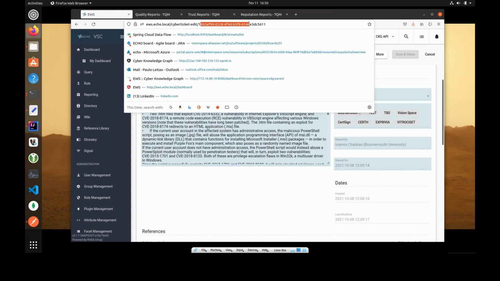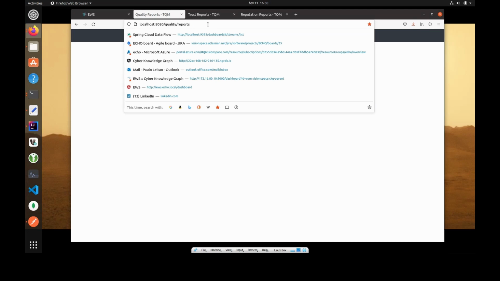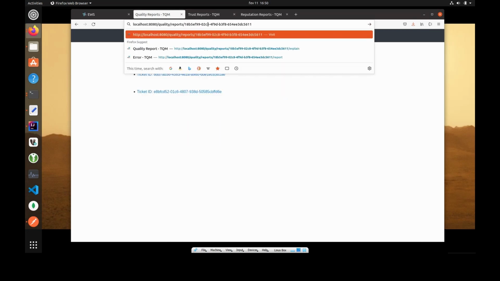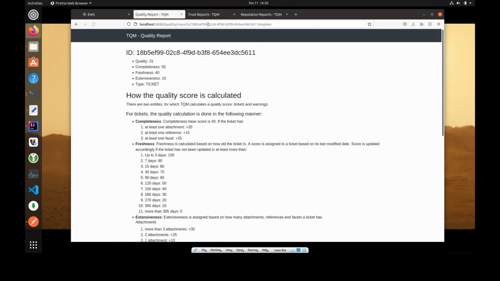I'm going to show how TQM, and then I go to the TQM front end and paste the ticket ID. Okay, so this is what we have for this ticket. The quality score is 31 in 100, so it's not very good. The reason for it is the lack of external references, facets, and so on, which leads to a low extensiveness score.